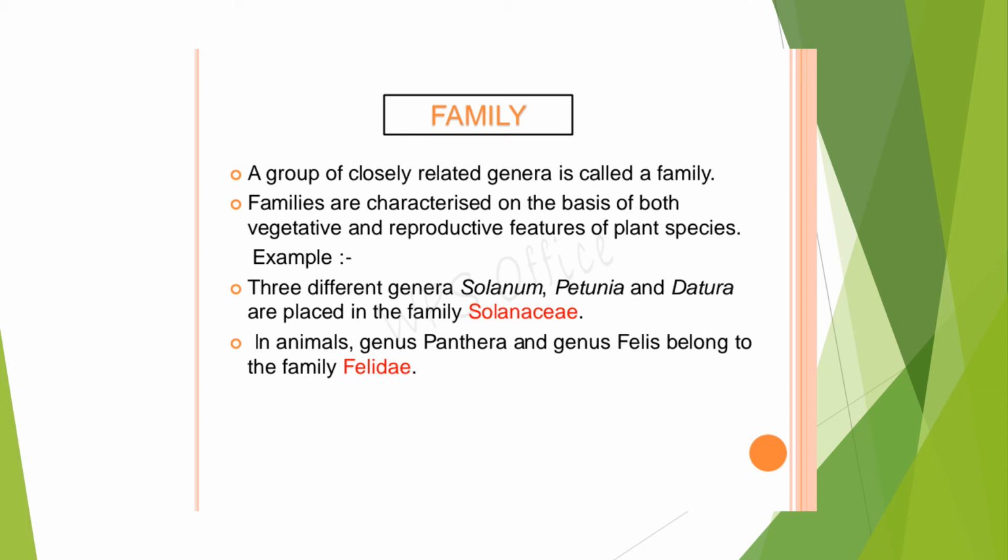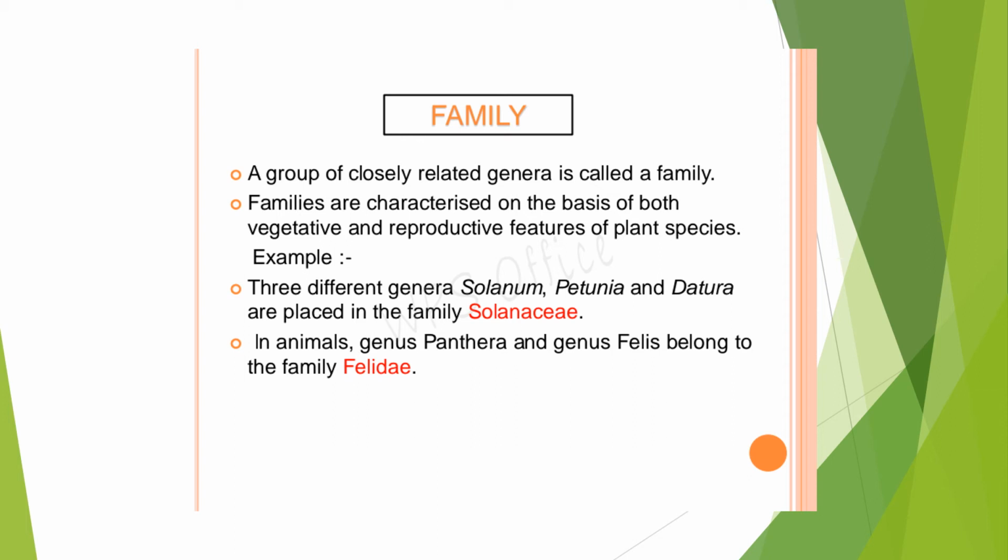See, the first standard is there, second standard is there, third standard is there, fourth standard is there. All these children have something in common. They are all children, isn't it? So on that basis, you are grouping them under a common family. What is the common family there? Primary section. So this is one example I am telling you. It is not a part of taxonomy, but just telling you.